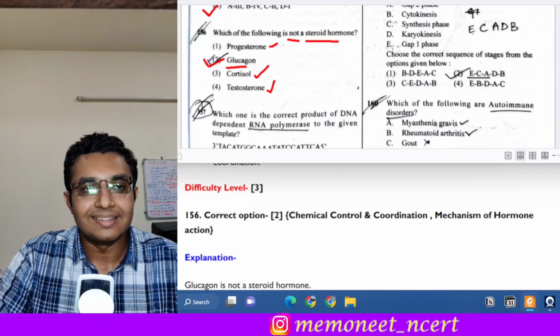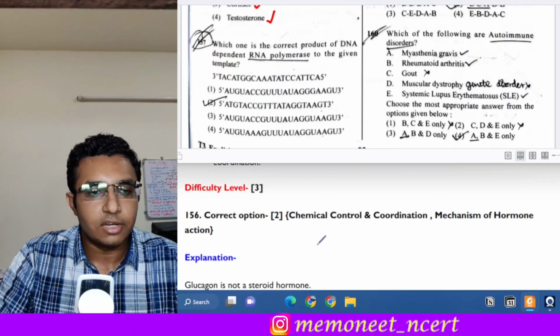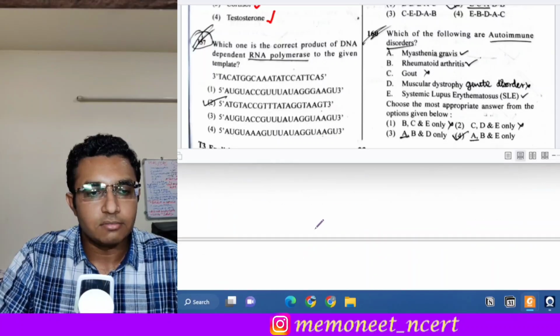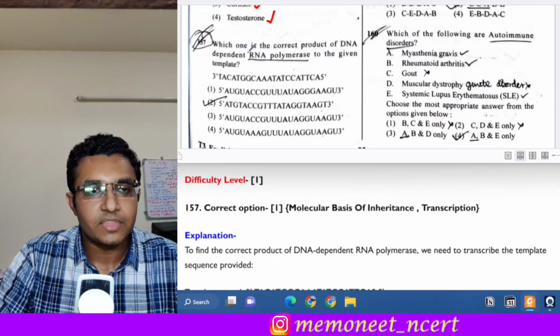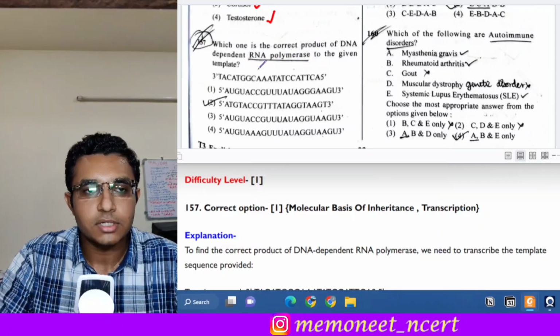So here the correct answer will be option 2, glucagon. The next is question 157. The question 157 states that which one is the correct product of DNA dependent RNA polymerase to the given template.